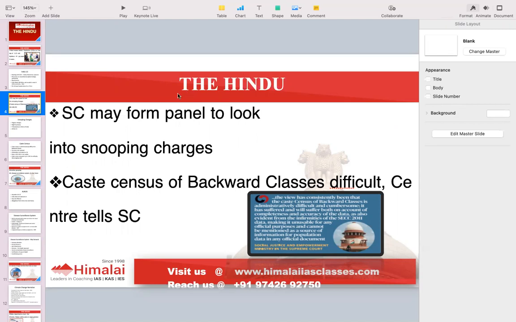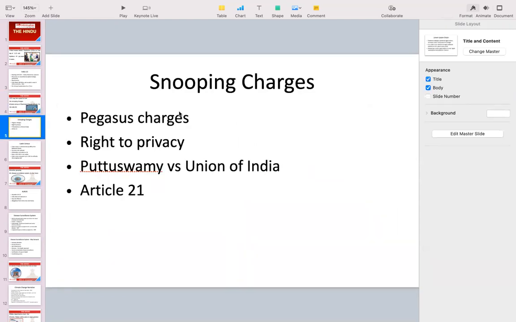The next is the SC may form a panel to look into snooping charges, okay, which encroaches the right to privacy of the citizens, and also about the caste census of the backward classes is difficult as told by the central government. So let's take a look at these items one by one.